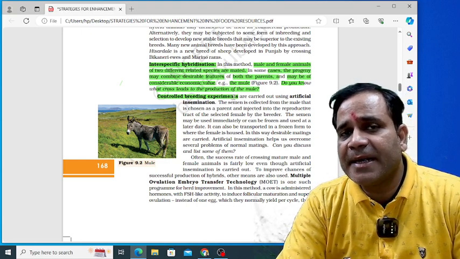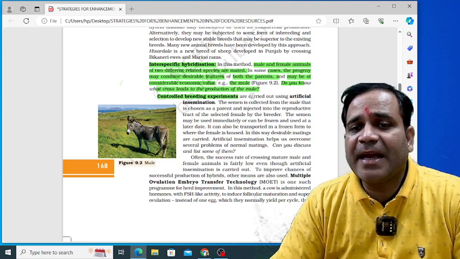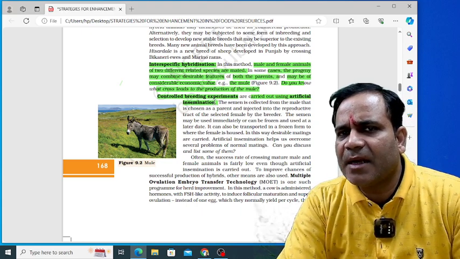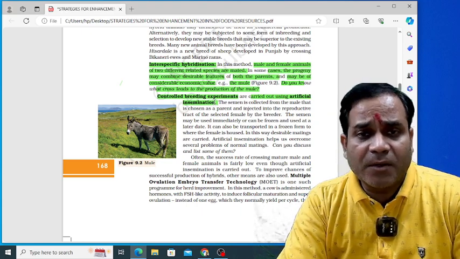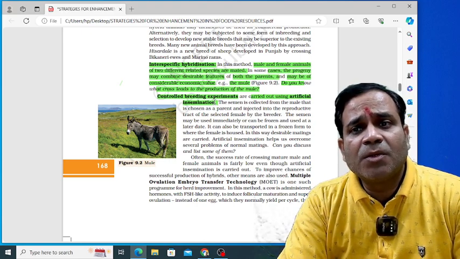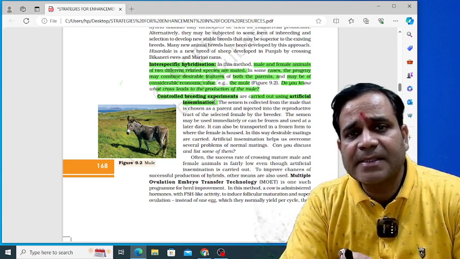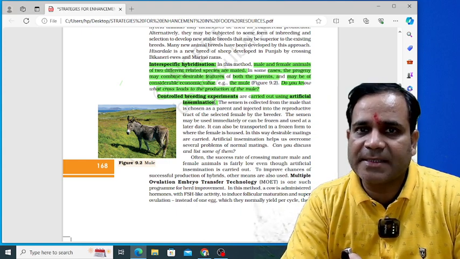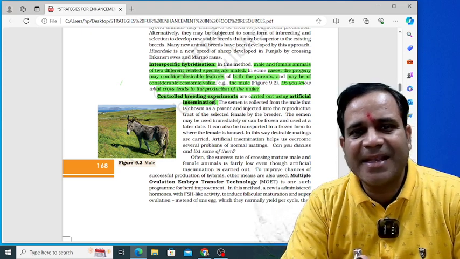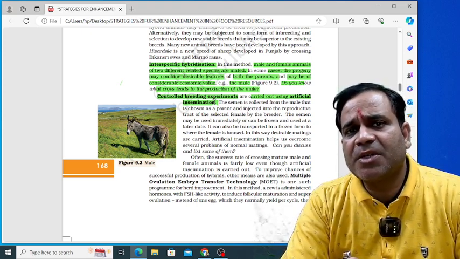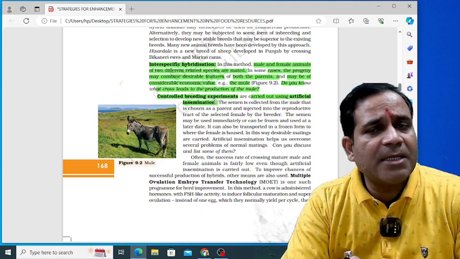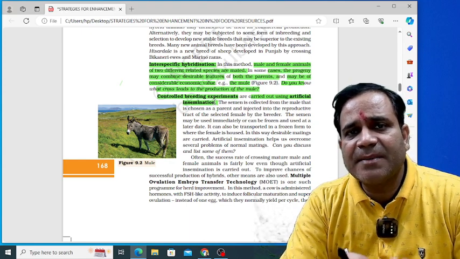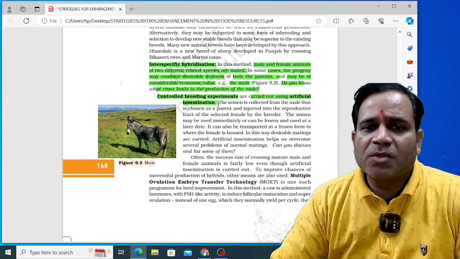In controlled breeding experiments, we carry out artificial insemination. I hope you know the term insemination, my dear. It was mentioned in the previous part of this mind map, and in the previous chapter, human reproduction, as a step of reproduction. Insemination means the transfer of the gametes from the male into the vaginal tract. So insemination is simple: transfer of gametes.